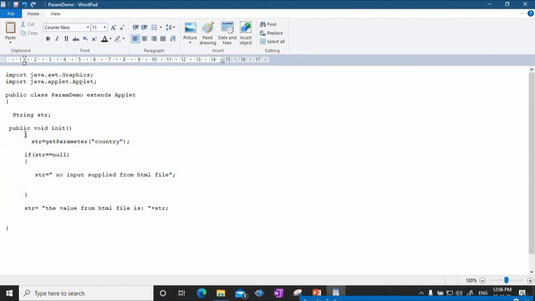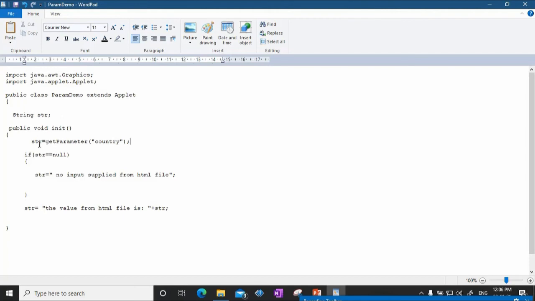The init method does two most important things. First, if there is any parameter passed from the HTML file through the param tag, that parameter is fetched and stored in the str string. What is country? Country is the name of the variable being passed from the HTML document, whose value is whatever, and that value will be stored in str.